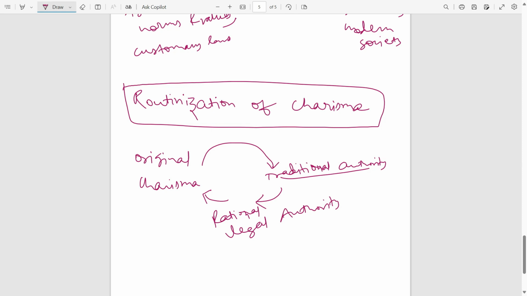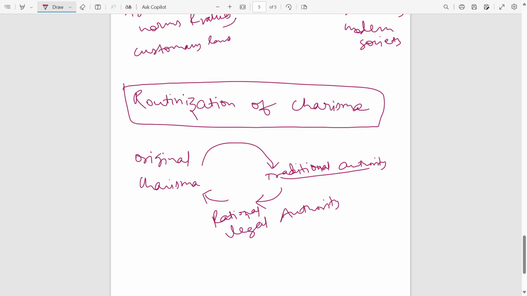Anyone who possesses these qualities can become a leader, so charismatic authority can be described as unstable and temporary. It is not permanent. But traditional authority and rational legal authority can be permanent. In some West Asian countries, or in North Korea, one family is ruling the whole country. That kind of traditional authority is still practiced today, and it is permanent; you can't change it.